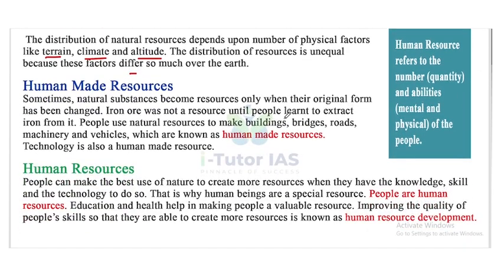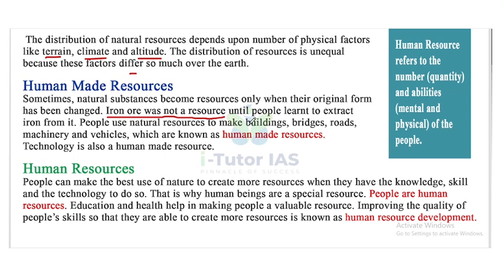Now, the second one is human-made resources. Sometimes natural substances become a resource only when their original form has been changed. Iron ore was not a resource until people learned to extract iron from it. People use natural resources to make buildings, bridges, roads, machinery, and vehicles, which are known as human-made resources.